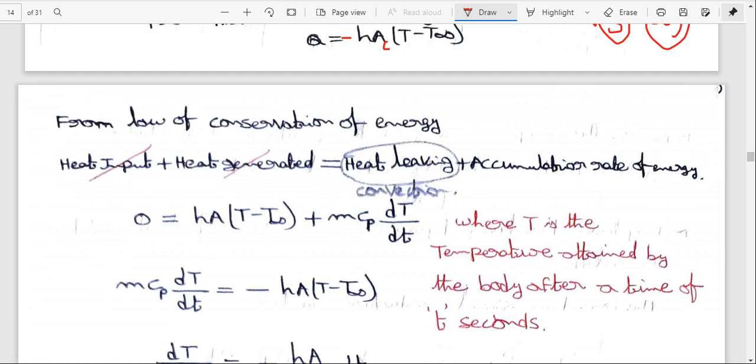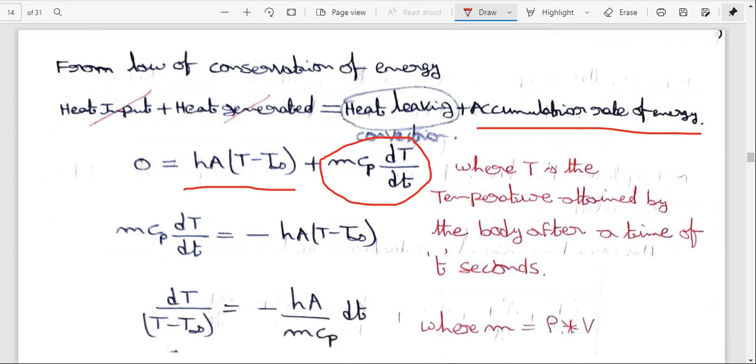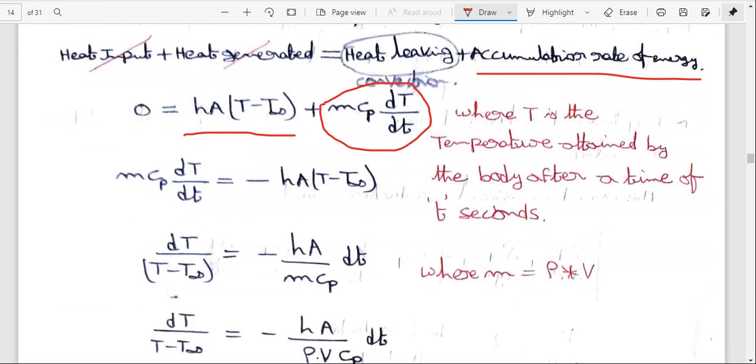Heat leaving means convective heat transfer, so hA (T minus T infinity) is equal to the accumulation rate of energy, which is m Cp dT by dt, mass into specific heat. So m Cp dT by dt is equal to minus of hA (T minus T infinity), where T is the temperature attained by the body after a time of t seconds.